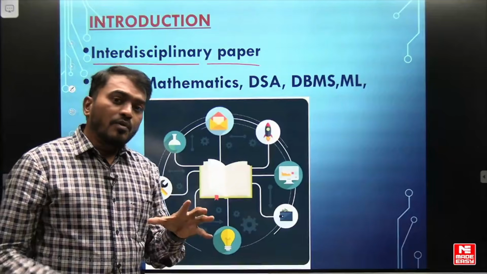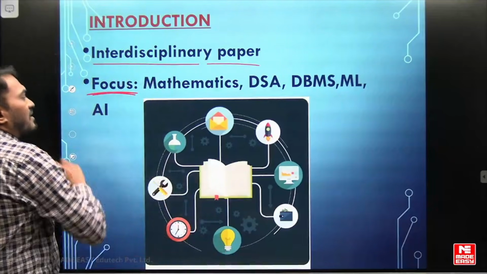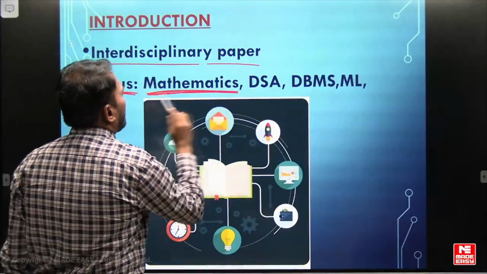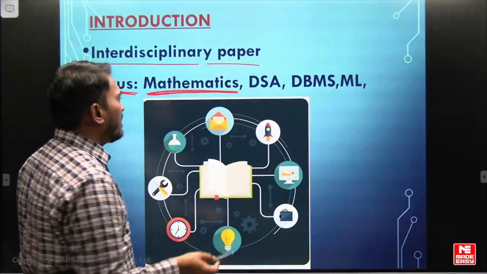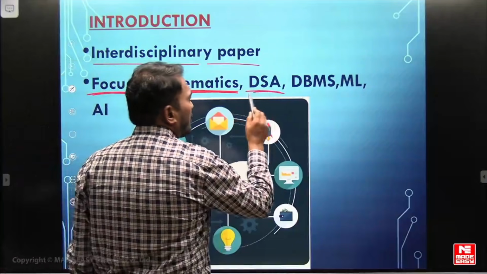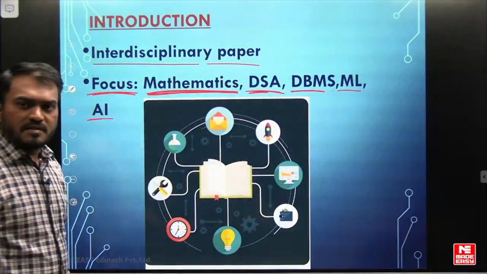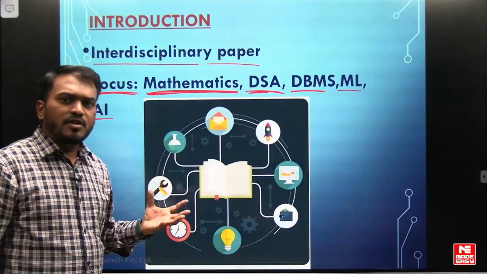And remember, the focus of the syllabus is mainly mathematics. The majority of the paper is mathematics. Next, core computer science subjects are also there: data structures and algorithms, DBMS, machine learning, and artificial intelligence. We'll go through the detailed syllabus and marks distribution.